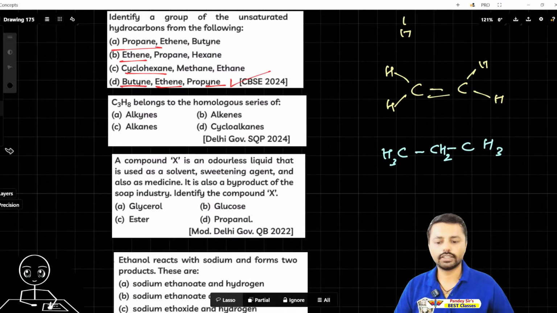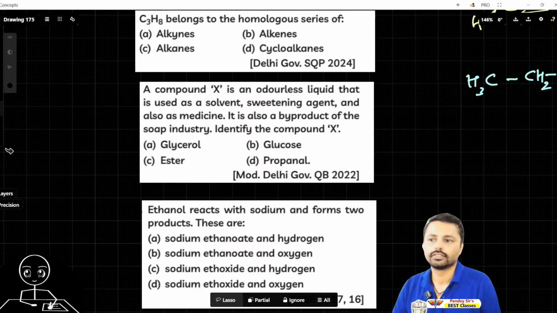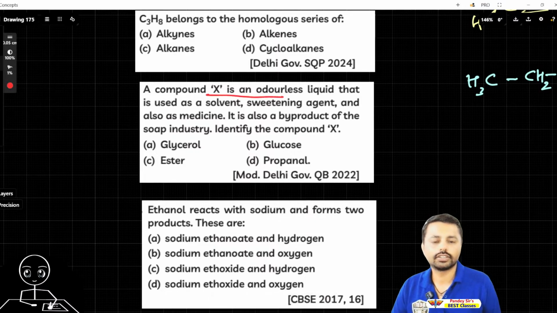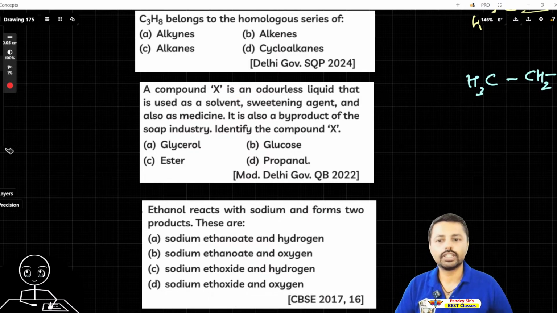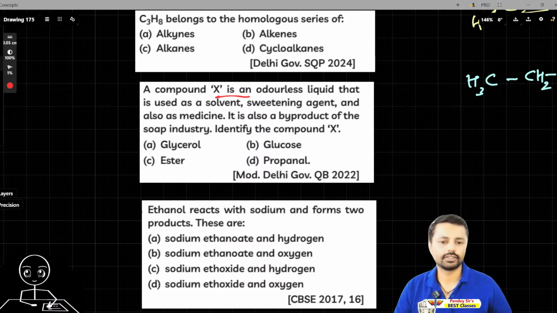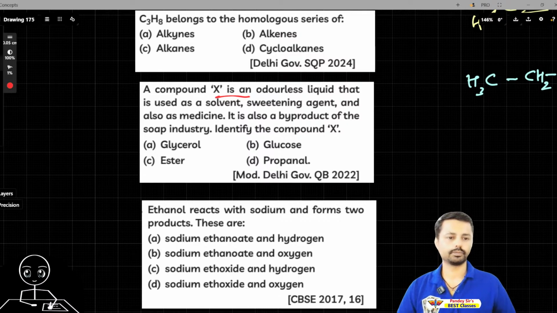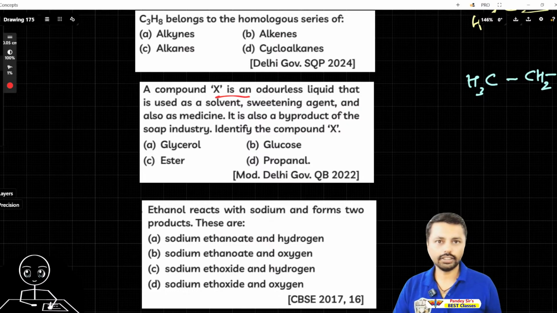Now, a compound X is an odorless, meaning no smell, liquid that is used as a solvent, sweetening agent, and also as medicine. It is also a byproduct of the soap industry. Identify the compound X. Yes, this is a challenging question. Can you solve it? Try once. Just guess one.